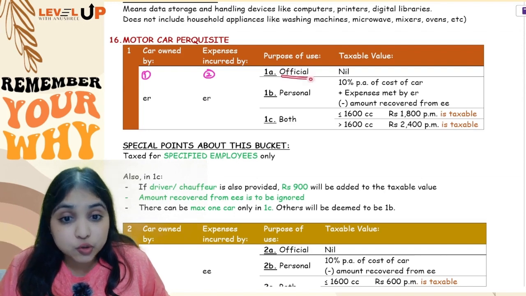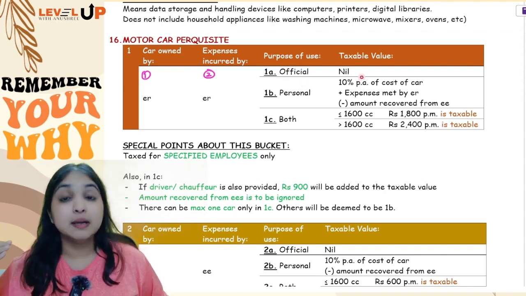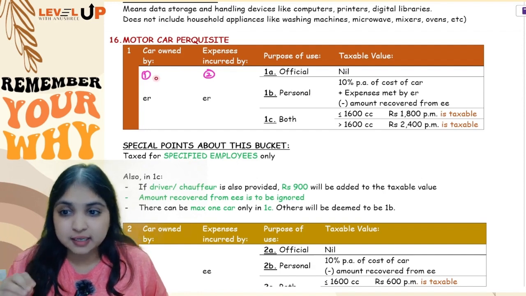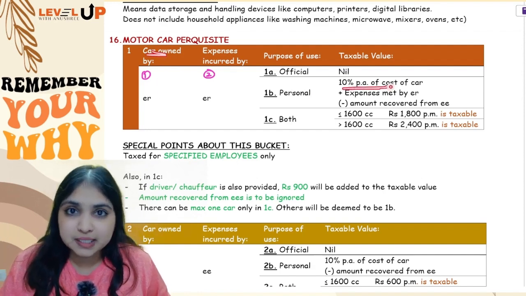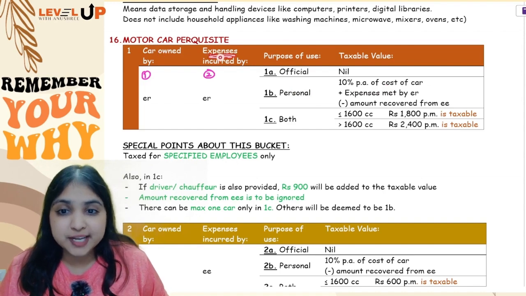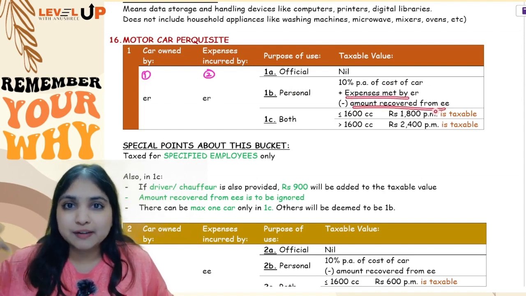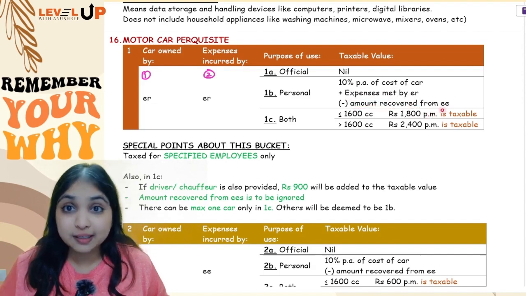So if the car is used only for official purpose, nothing will be taxable. If the car is used only for personal purpose, then two benefits he is getting, right? So for the car benefit, 10% of the cost of the car you will take. For expenses, you will take whatever expense the employer has met. You will subtract whatever amount the employee has paid to the employer. You will get the taxable value.